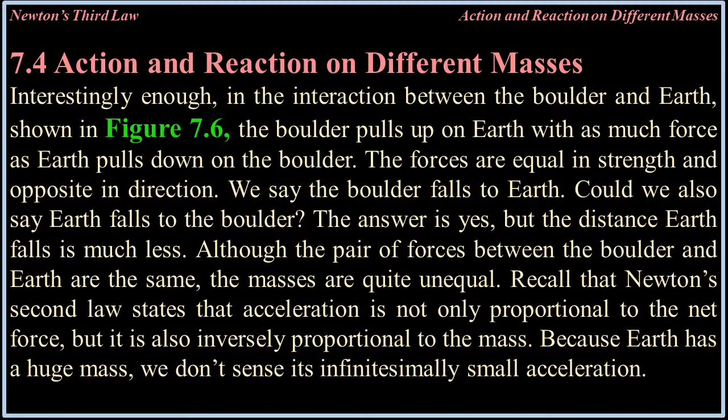Although the pair of forces between the boulder and the Earth are the same, the masses are quite unequal. Recall that Newton's second law states that acceleration is not only proportional to the net force, but is also inversely proportional to the mass. Because Earth has a huge mass, we don't sense its infinitesimally small acceleration.